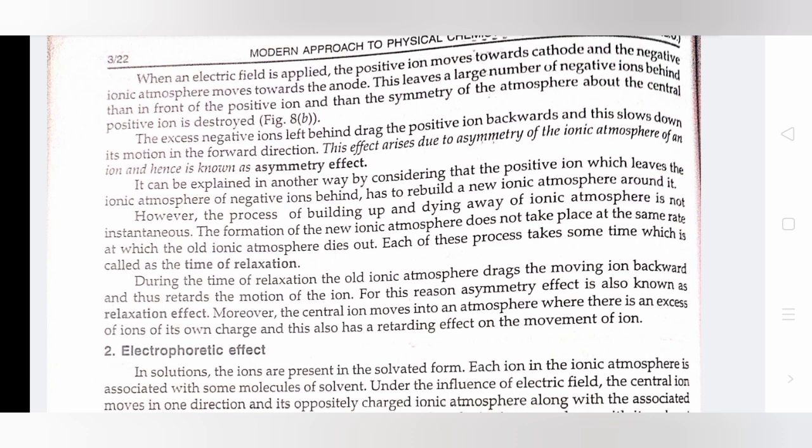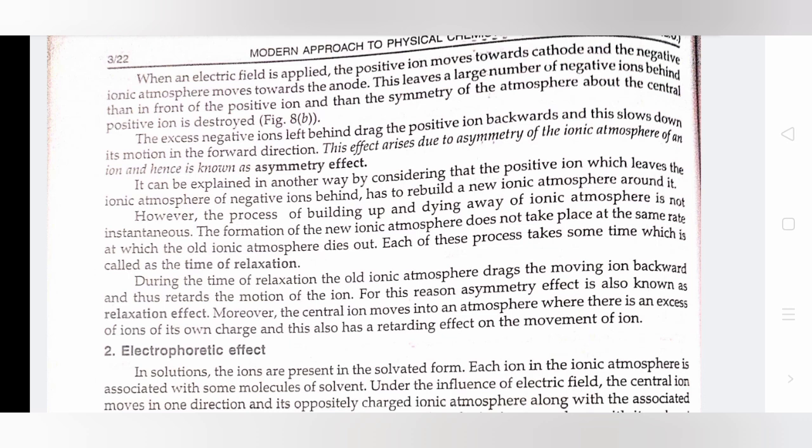The excess negative ions left behind drag the positive ion backwards, and this slows down its motion in the forward direction. This effect arises due to asymmetry of the ionic atmosphere of an ion and hence is known as the asymmetry effect. It can be explained in another way by considering that the positive ion which leaves the ionic atmosphere of negative ions behind has to rebuild a new ionic atmosphere around it.